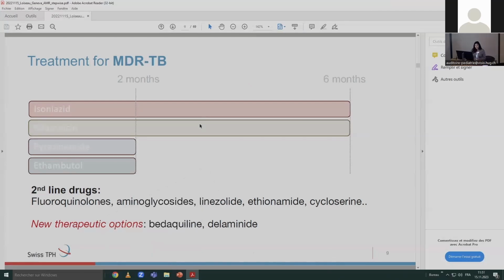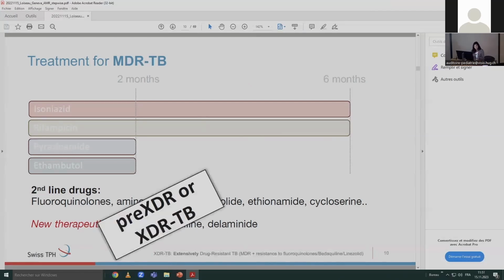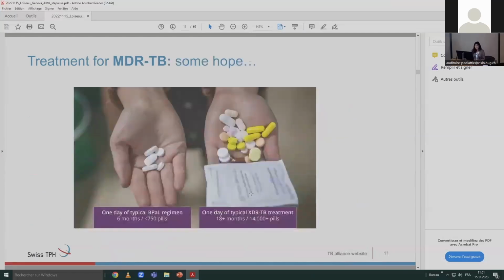And if patients then develop further resistance to one of these classes of drugs, we talk about pre-XDR or XDR-TB, for extensively drug-resistant TB. And as I said, there's some hope with these new drugs, and this picture shows 1 day of typical XDR treatment, it's up to 2 years. And this is the daily uptake for a patient.